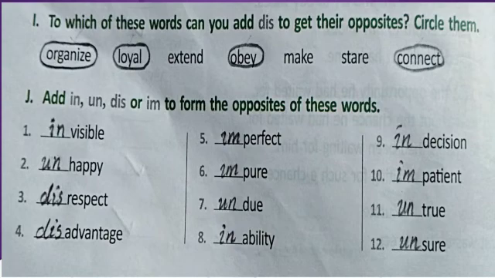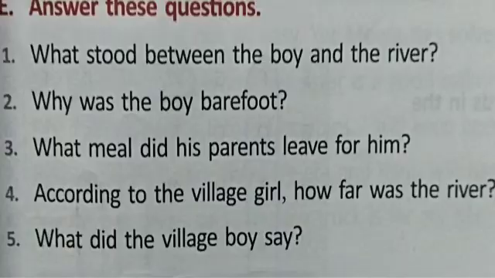Eighth one is inability. Ninth one is indecision. Tenth one is impatient. Next one is untrue. And the last one is unsure. Children, look at it carefully. By adding some letters before them, we can get the opposites of some words. Read it carefully and do it in your textbook.